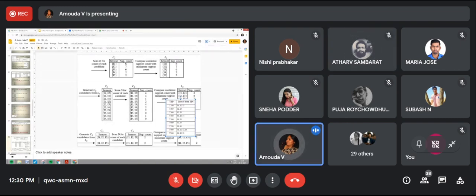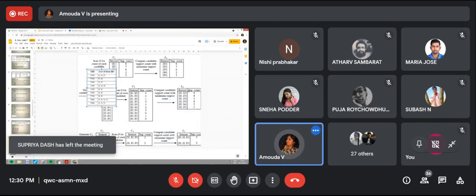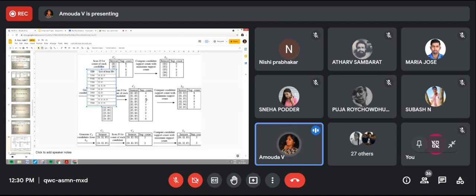Then you have to check the number of times it occurs in the database. How many times do these two items occur together in the database? You take the support count, then compare with the minimum support threshold, 2. Those which satisfy it are kept. The ones with counts 0 and 1 are not considered. Only those with 2 and more than 2 are selected here, and it becomes L2, item set